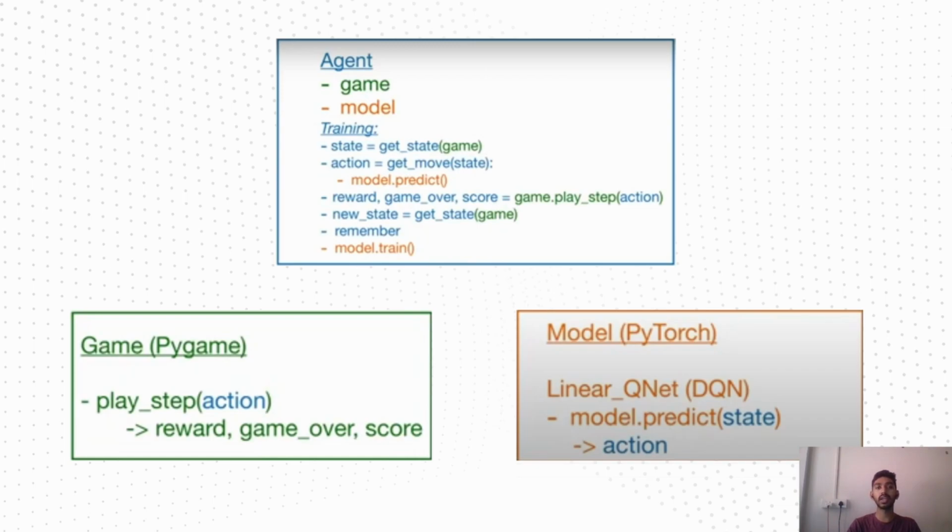Then comes the game. Game is basically the environment in which the agent is playing the game. It has a play step function in it, which basically takes the input from the agent and allows the snake to move, and it records the game rewards, the game over and score. And finally, we have the model class, which is the linear QNet, a neural network that updates the Q value. So this is basically used to predict the model's next state and action.